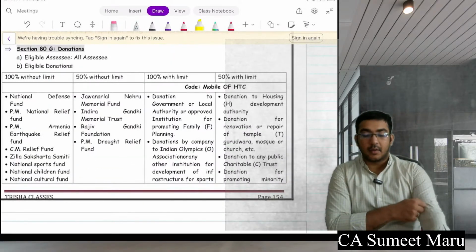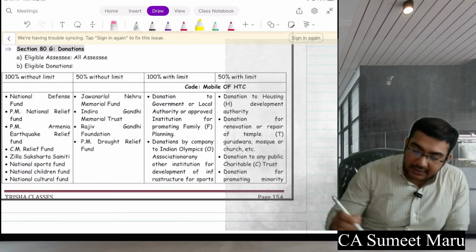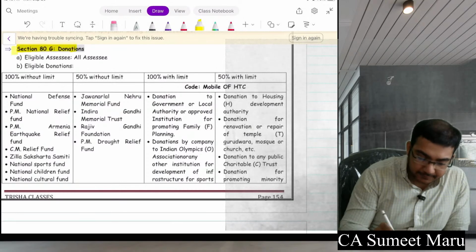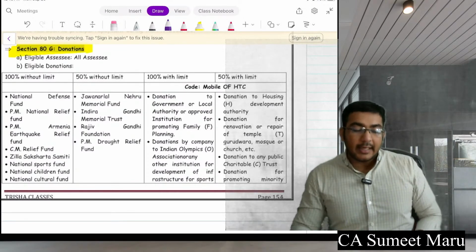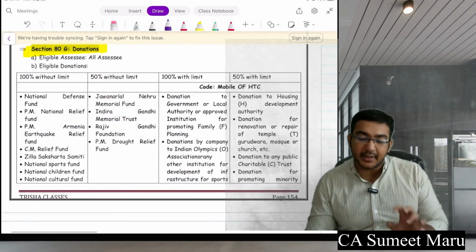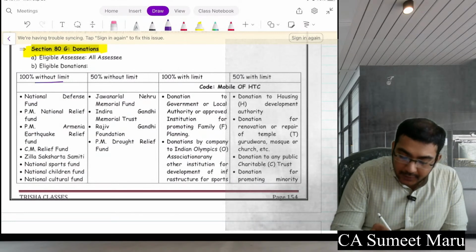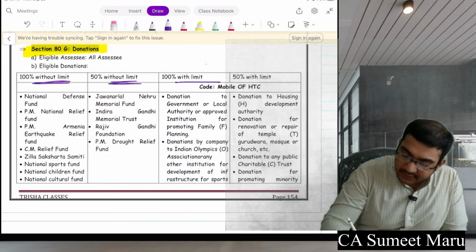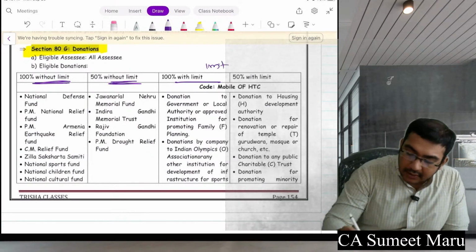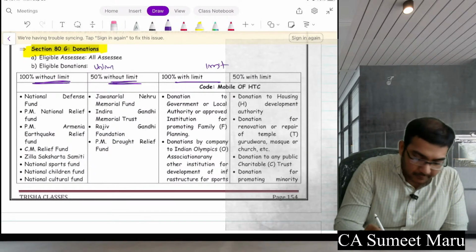Okay. Now comes the next and the very interesting deduction, that is your 80G. Okay, now 80G deductions will be distributed in two parts. One without limit, another with limit. So this is with limit, that is another unlimited.